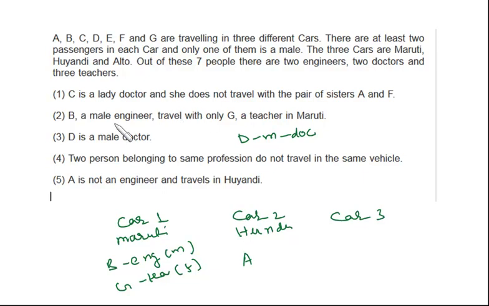Then we come over here. C is a lady doctor and she does not travel with the pair of sisters A and F. That means A and F, both of them are over here because they cannot be over here. And the third car is Alto. Okay, yeah. Maruti, Hyundai and Alto. So I just write Alto over here and C is there. Now C, a doctor, is there. That means D has to be here because both the doctors cannot be in the same car. Okay, and she is female.